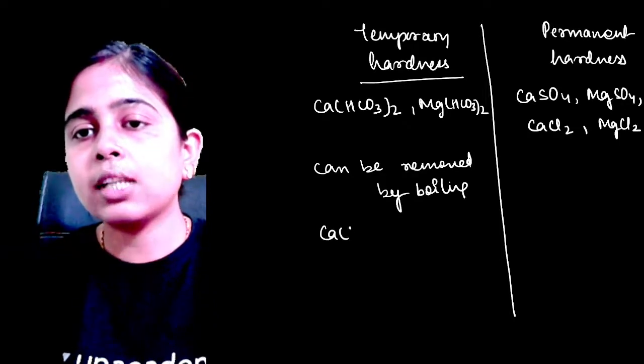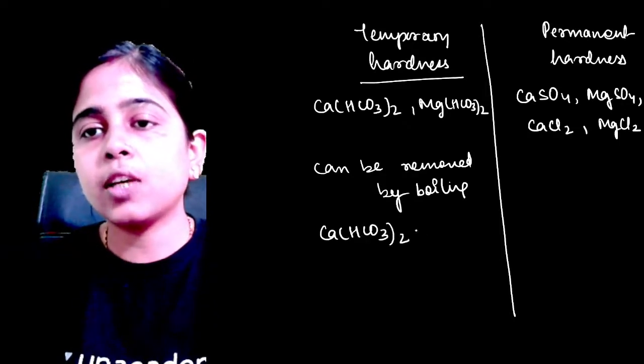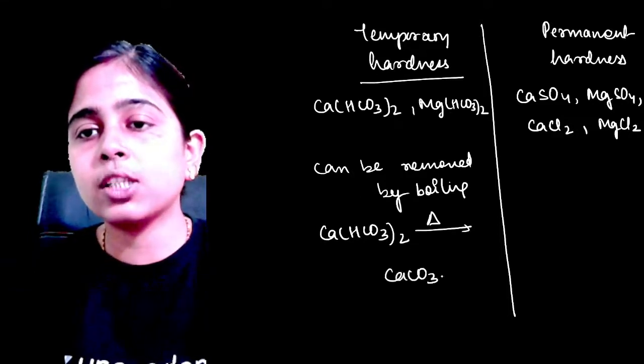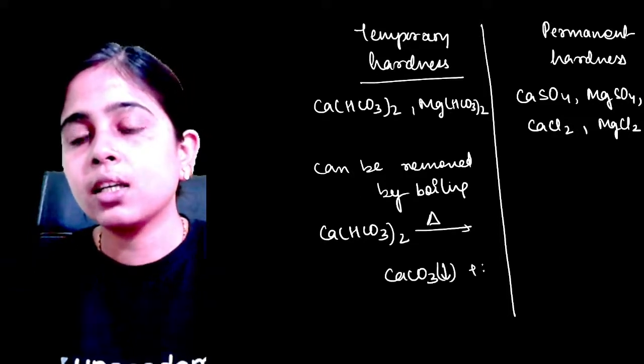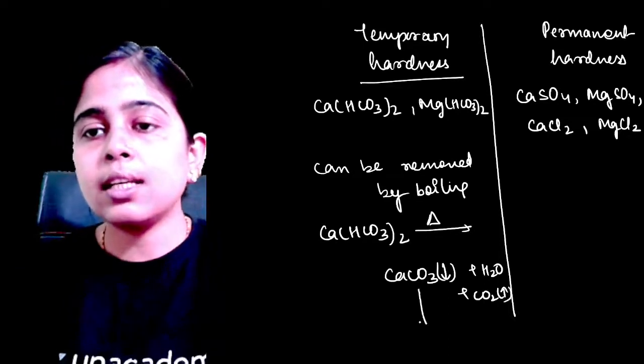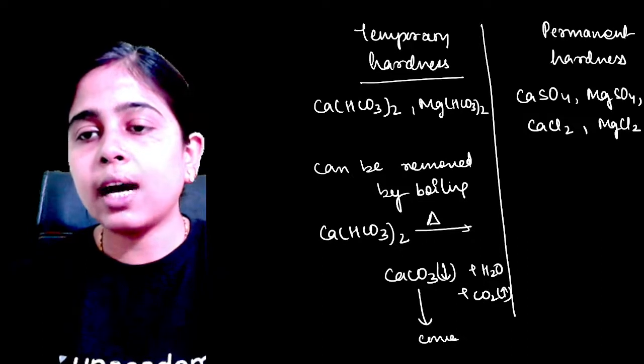How? Calcium bicarbonate, if you boil it, what happens? It gets decomposed to form calcium carbonate as a precipitate, water and carbon dioxide gas. This comes out of the water after filtration.